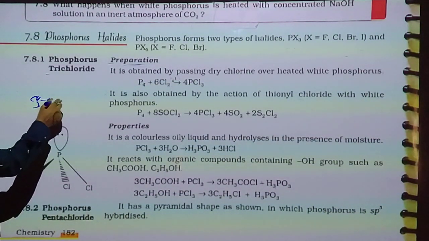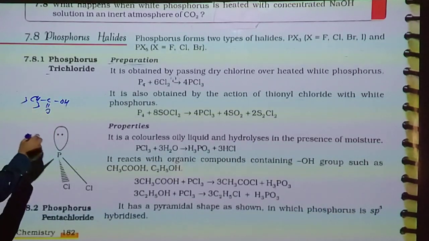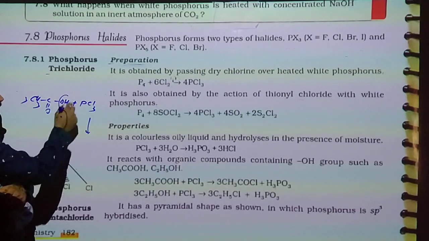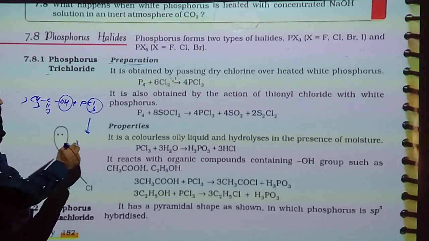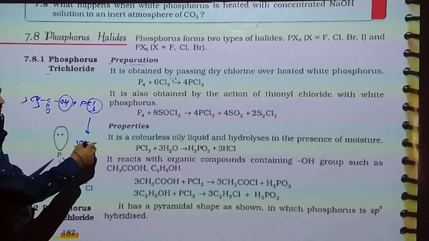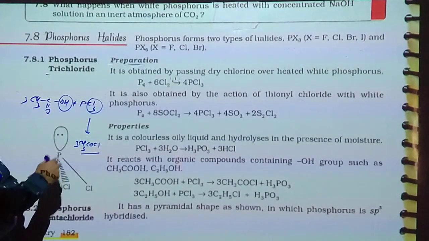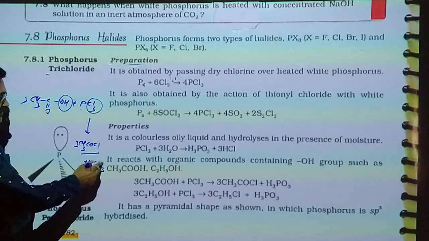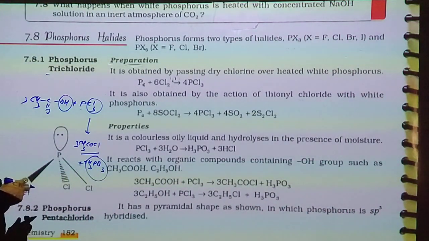In acetic acid, the OH group is present. So when we react it with PCl3, 3 OH groups are replaced by 3 chlorine, so it gives 3 mole of acetyl chloride, and P with 3 OH gives H3PO3, phosphorus acid.